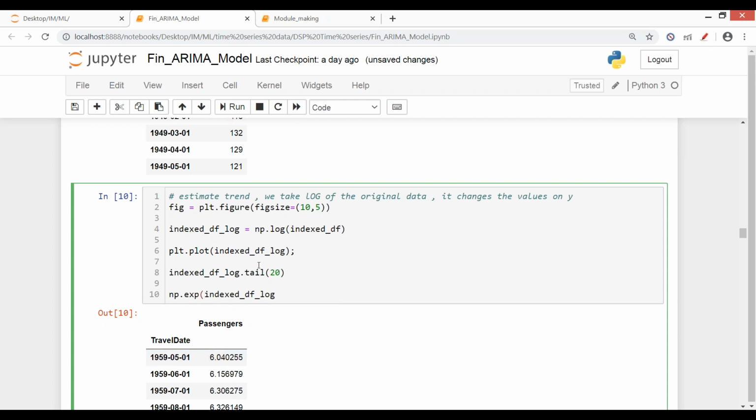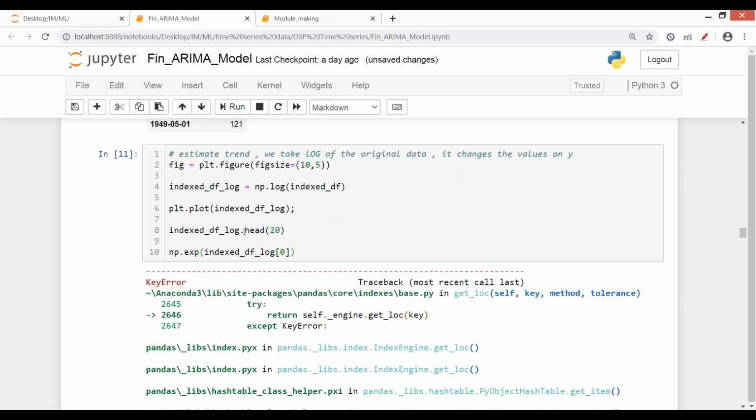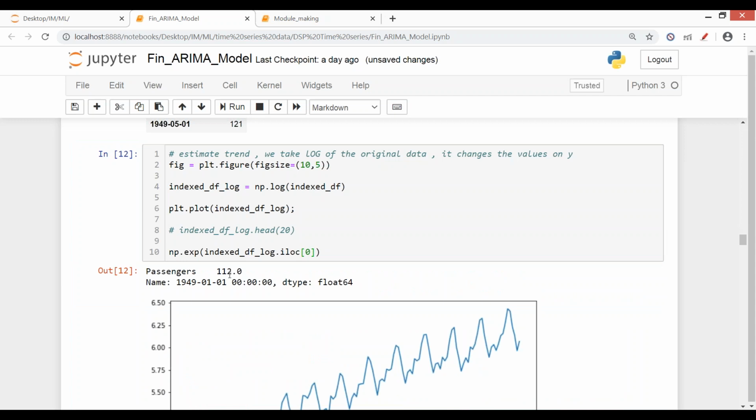So what was my scale? Let me just head here. What is the value?